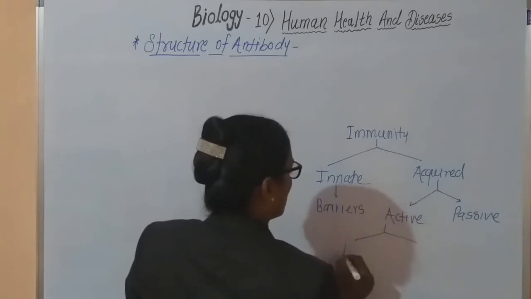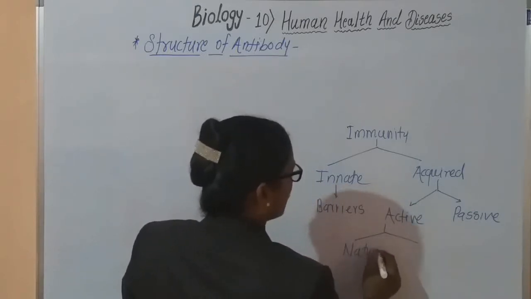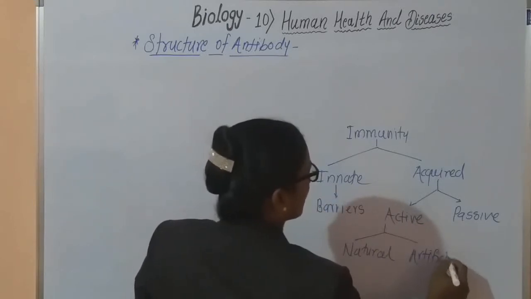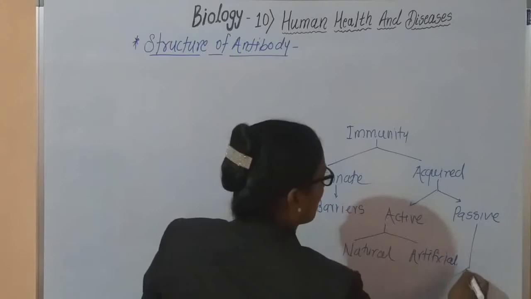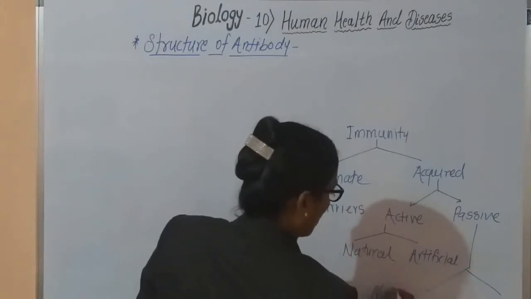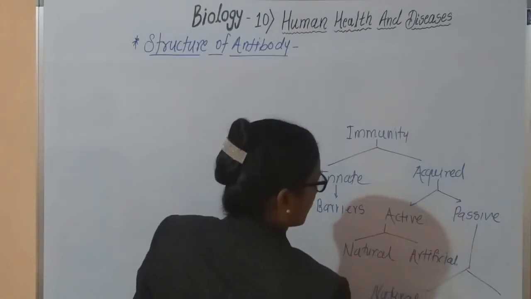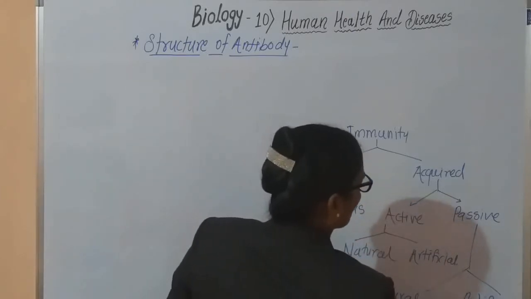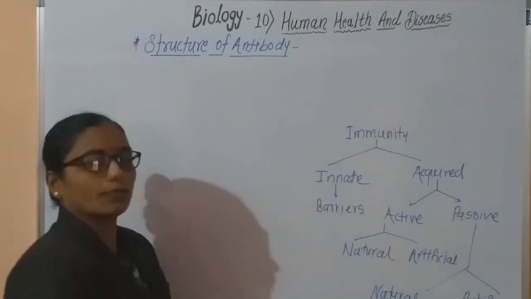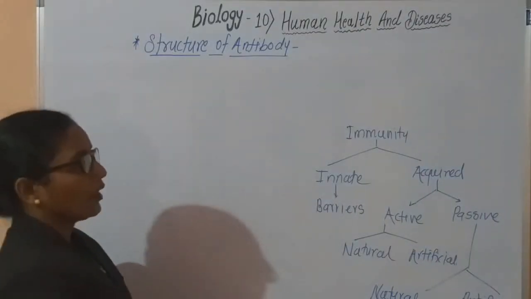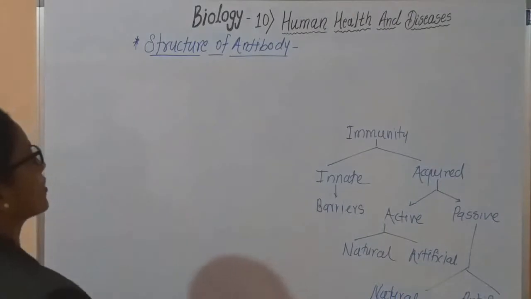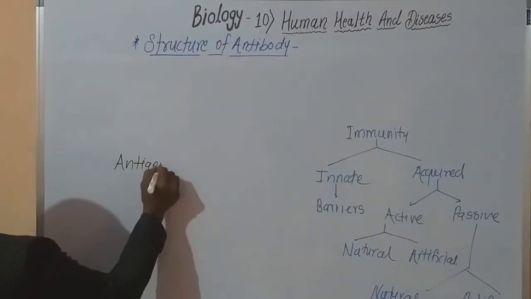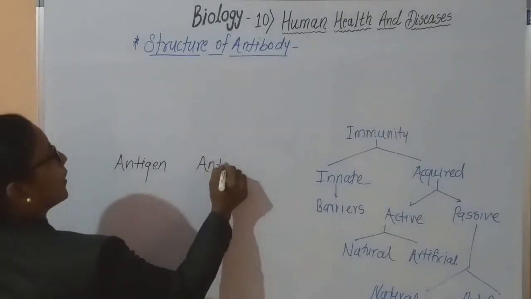Active immunity is again divided into two types, natural and artificial. Passive immunity is also divided into two types, natural and artificial. Now, when we studied the concept of immunity, we observed two words. The first word is antigen and the second word is antibody.